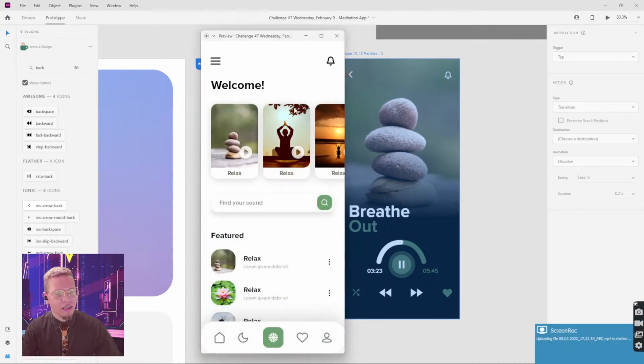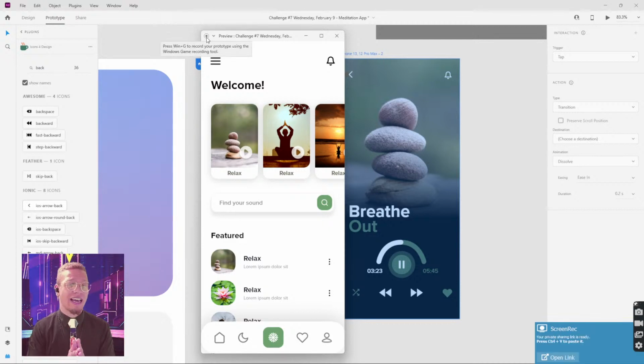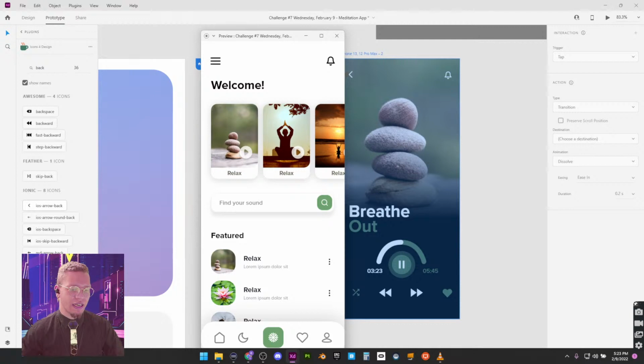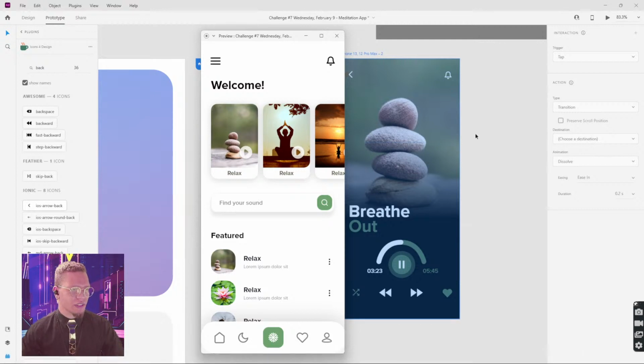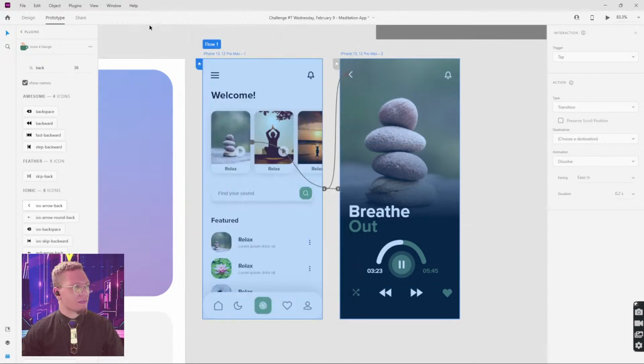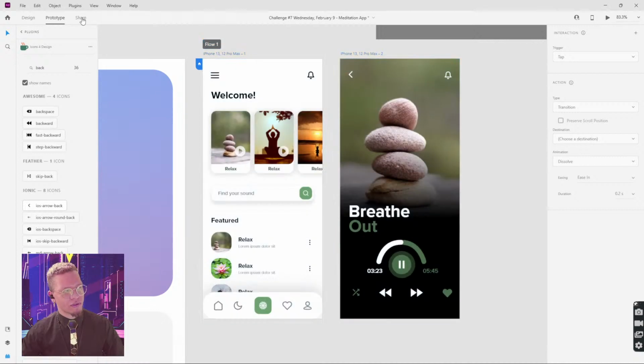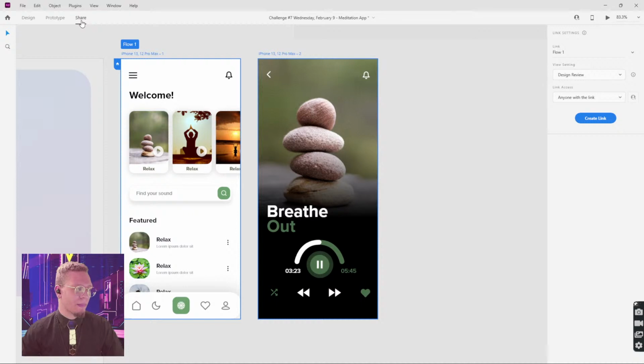Now, that's for Windows users. For you guys who are on Mac, you have it a lot easier. You just have to press this button and it records automatically to your desktop or wherever you want the video to save. So, all right, let's talk about how to share the prototype so you can put this in your Behance projects and things of that nature.